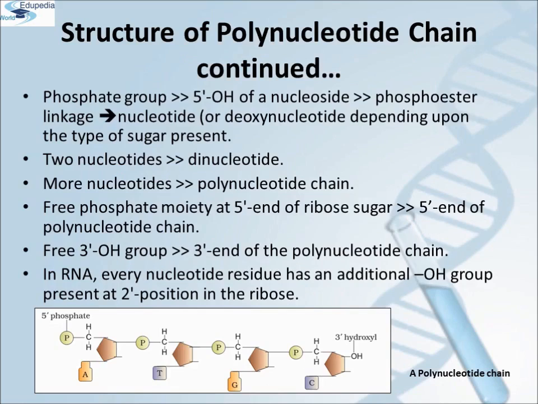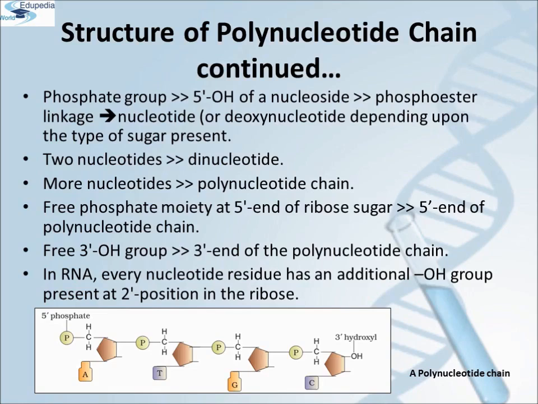When a phosphate group is linked to the 5'OH of a nucleoside through phosphoester linkage, a corresponding nucleotide or deoxynucleotide, depending upon the type of the sugar present, is formed. Two nucleotides can be joined in such a manner to form a polynucleotide chain.